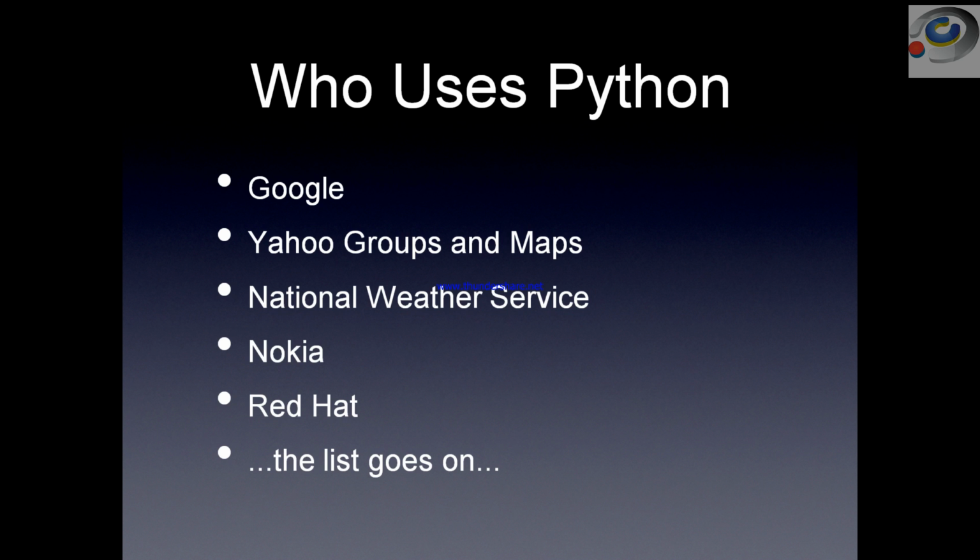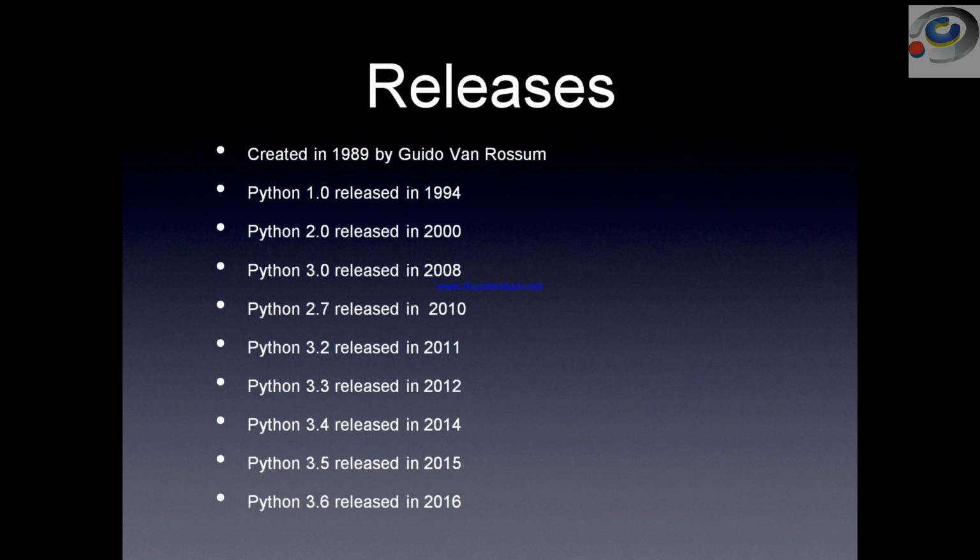Who uses it? As I've told you when I started my discussion, Python is a very popular buzzword bubbling up these days for data science and all. So a lot of companies like Google, Yahoo Groups and Maps, National Weather Services, Nokia, Red Hat, the list goes on. Every company these days is shifting its code development to Python. So Python is so popular, so interactive, so user-friendly that every one of the companies is using it. So that's the reason it has become very important in the IT industry today to learn.